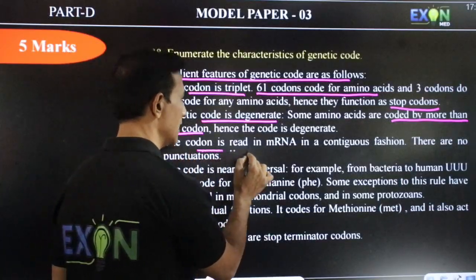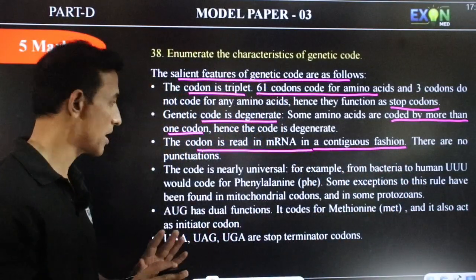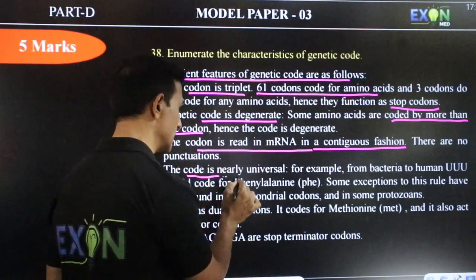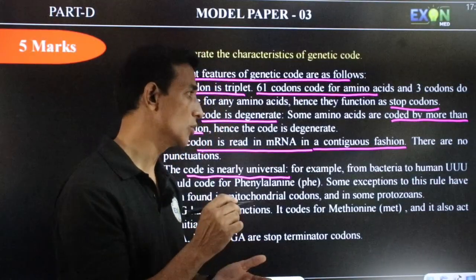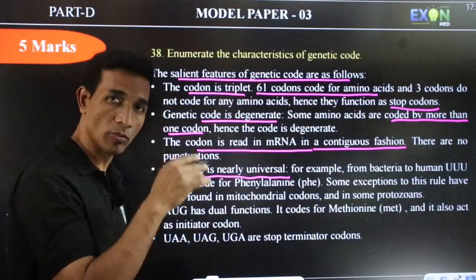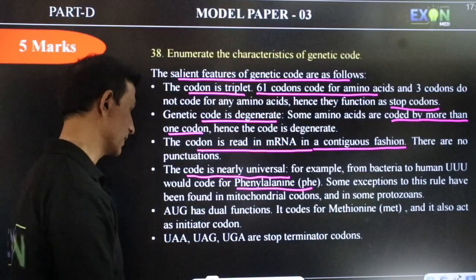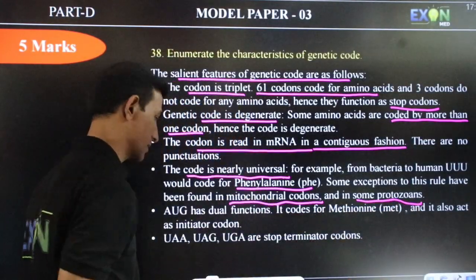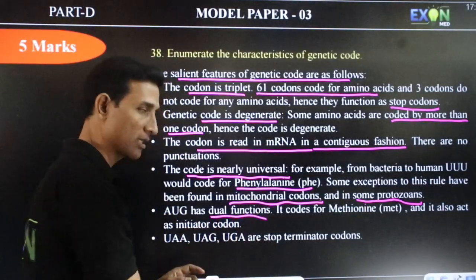The codon is read in mRNA in a contiguous fashion, without punctuation marks, commas or full stops. It is read in the form of 3 nucleotides. The code is nearly universal. The genetic code is nearly universal. If you take U in bacteria, it codes for phenylalanine. Even in human beings it codes for phenylalanine. But there are some exceptions, found in mitochondrial codons as well as in some protozoans. And the last one, AUG. It has dual functions.